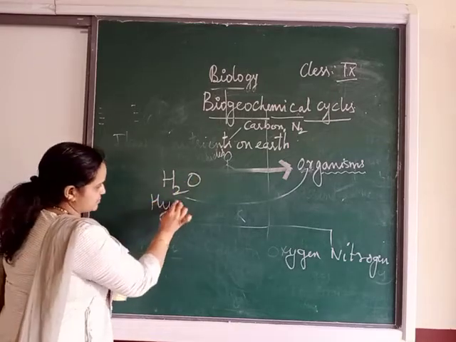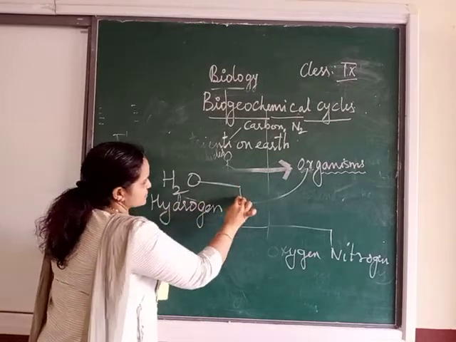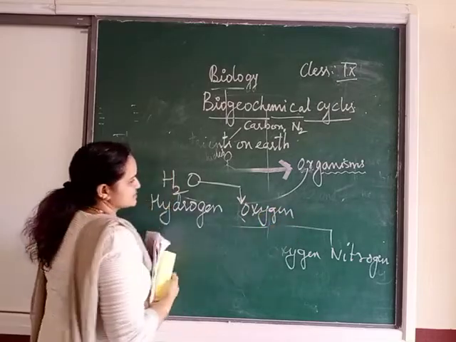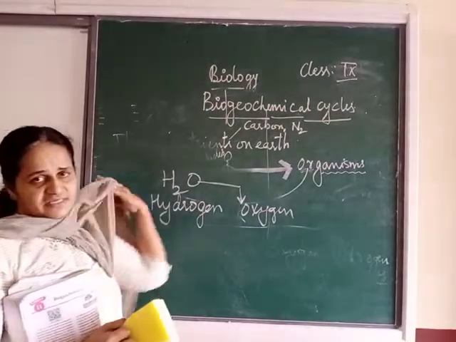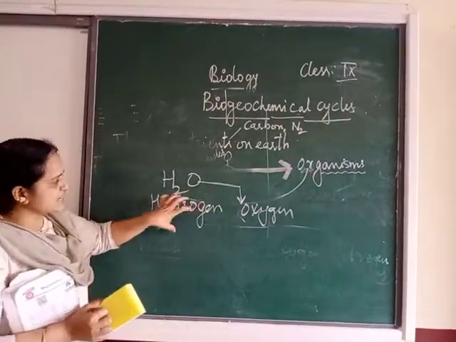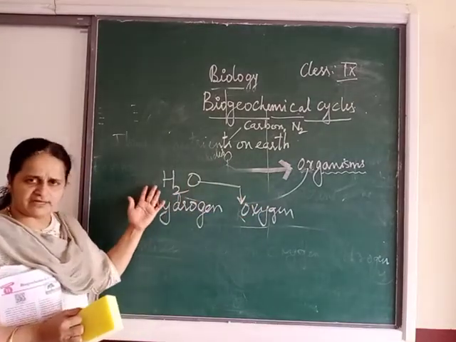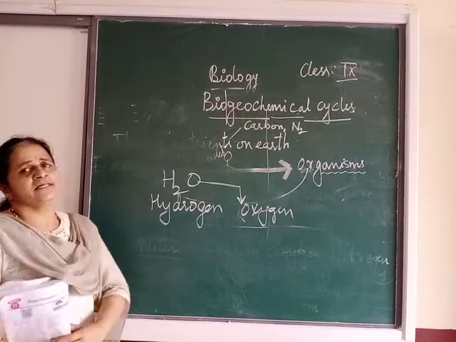H is for hydrogen and O is for oxygen. Normally this water cycle is not included in any biogeochemical cycle, but since it is the precursor, meaning the raw materials of different elements are found in this water, we have to study about this water cycle.